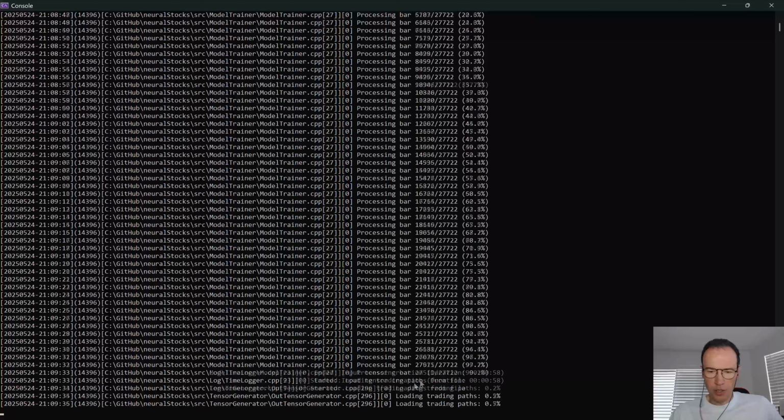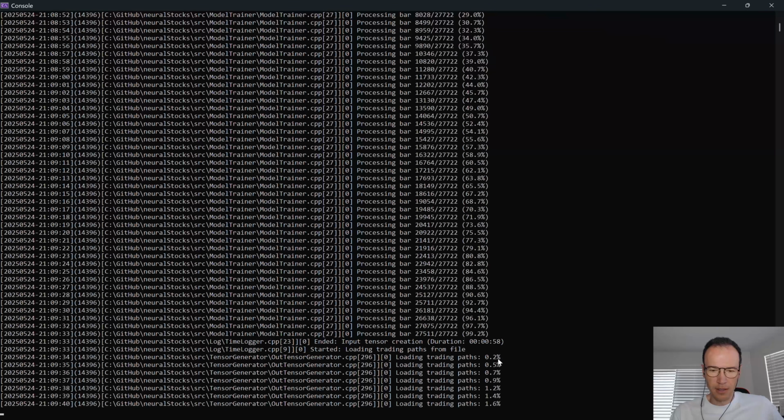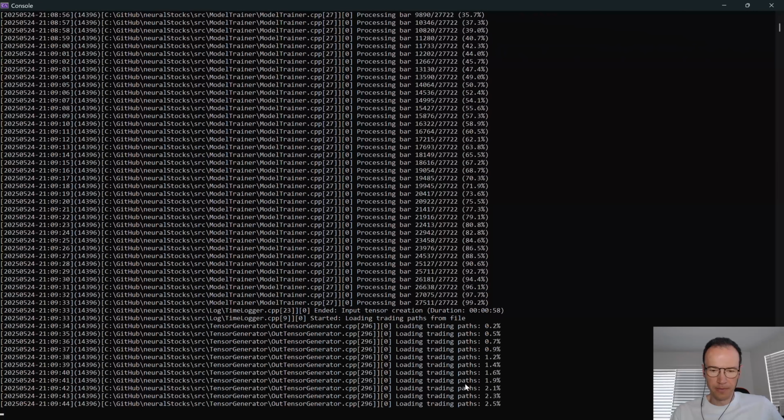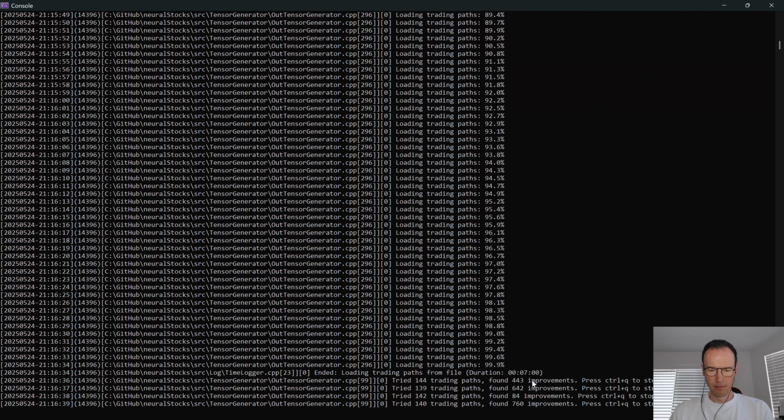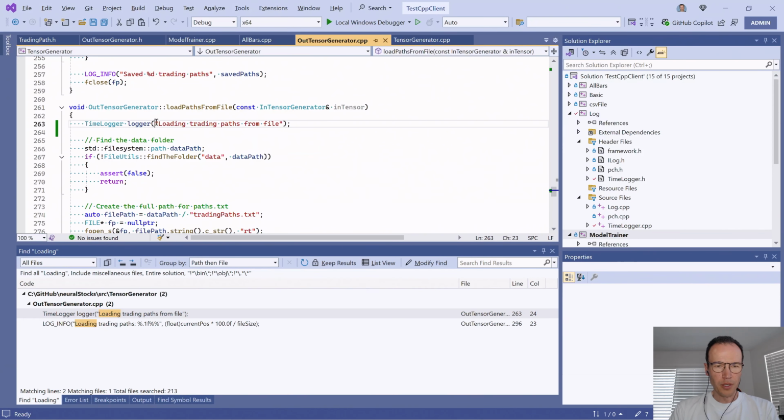So the input tensor creation took about 58 seconds. Now it started loading paths from file. Let's see how long will this take. Okay, this took 7 minutes. So this loading paths from file takes significant time.